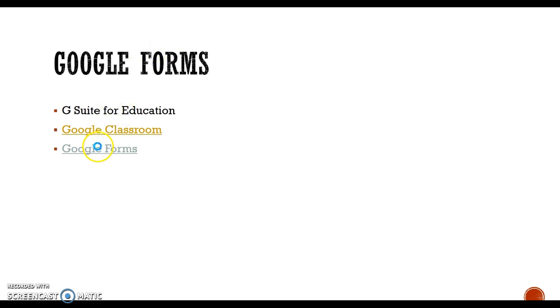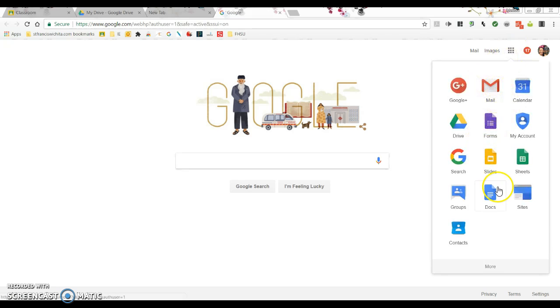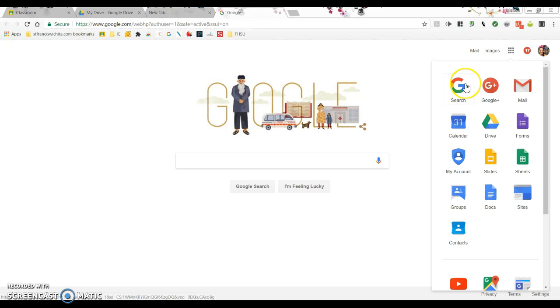So I'm just going to hit my Google Forms hyperlink here, and then this brings me to my Google account. To find Google Forms, I just always hit this 3x3 array up here, and I'll click it, and then all of my little icons and apps in my Google account will be right here. And if you didn't know this, you can move these around to benefit you the most. So if you use your calendar the most, or if you use mail or search the most, you can move those around.